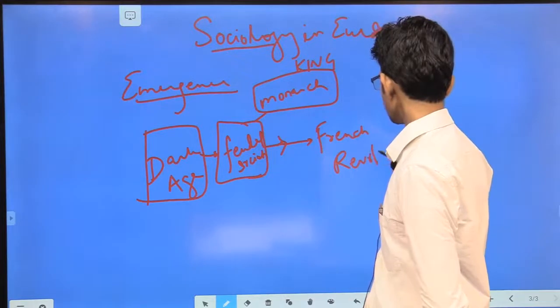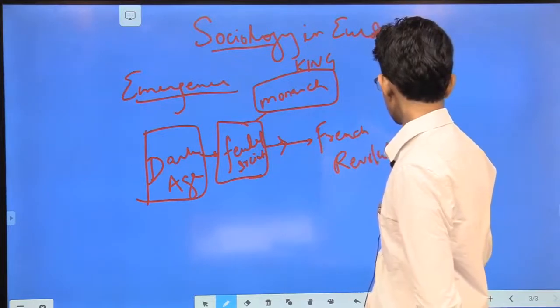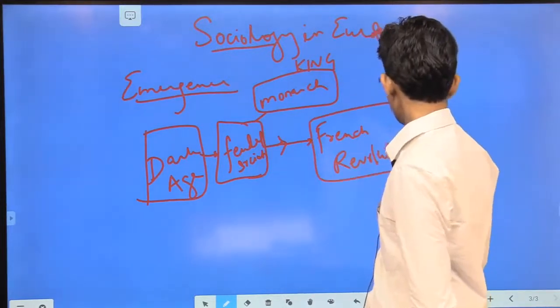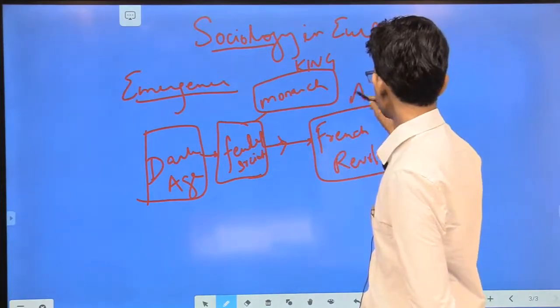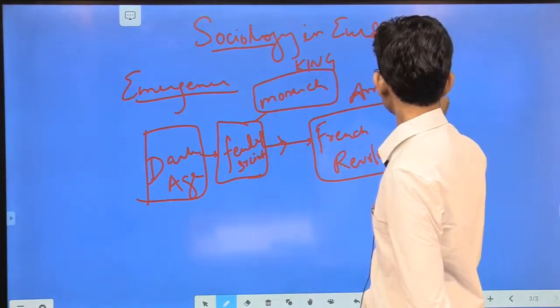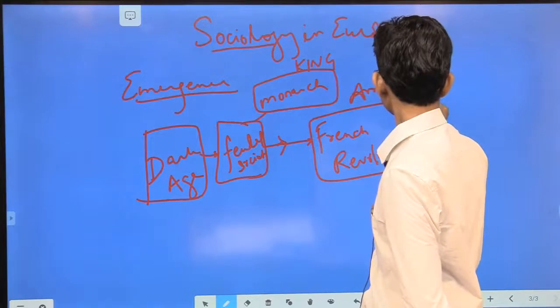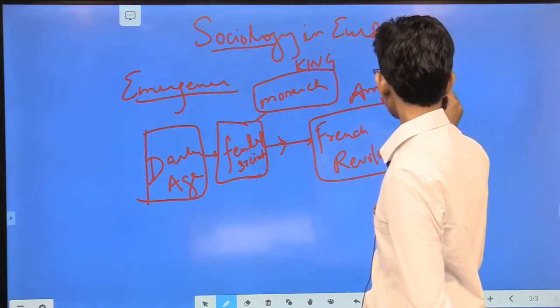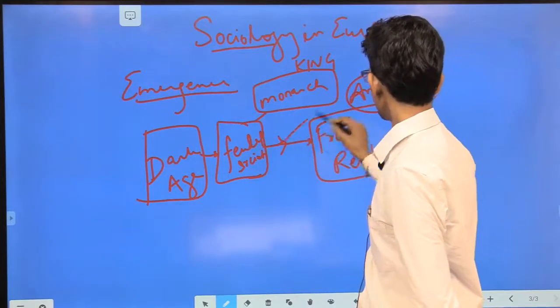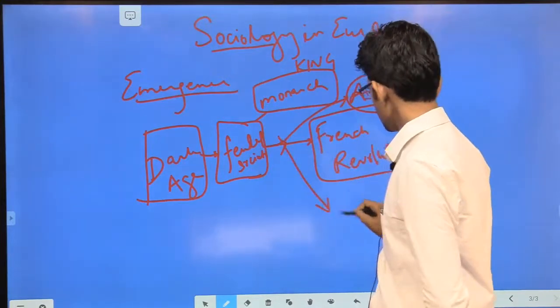then there was the American Revolution, then the Industrial Revolution happened.